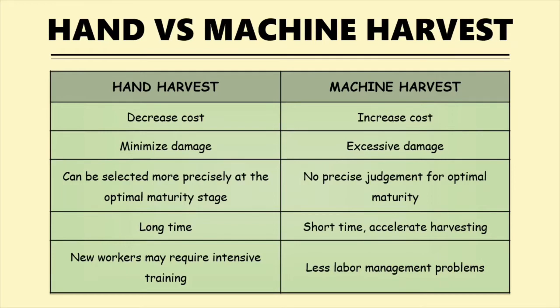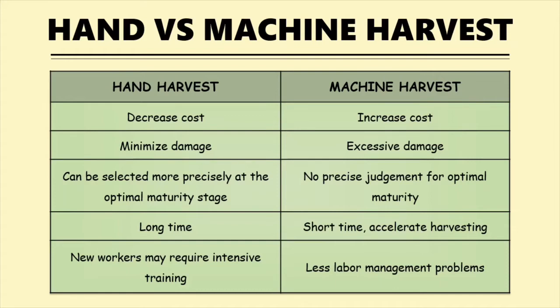Third, by using hand harvest, the berries can be selected more precisely at optimal maturity stage. This is because the pickers can make a selection and choose to pick only the ripe berries and avoid picking the rotten or bad berries.